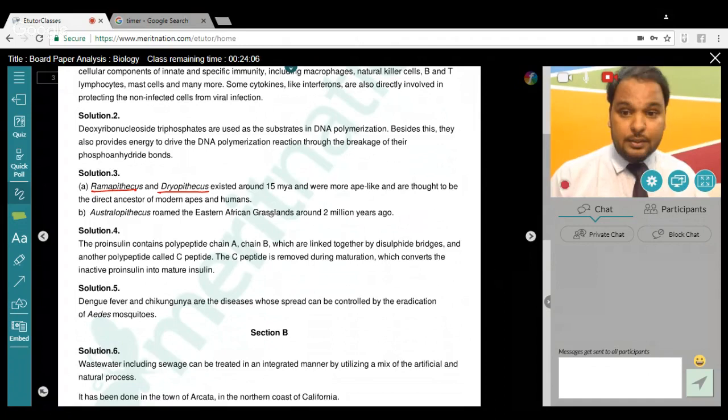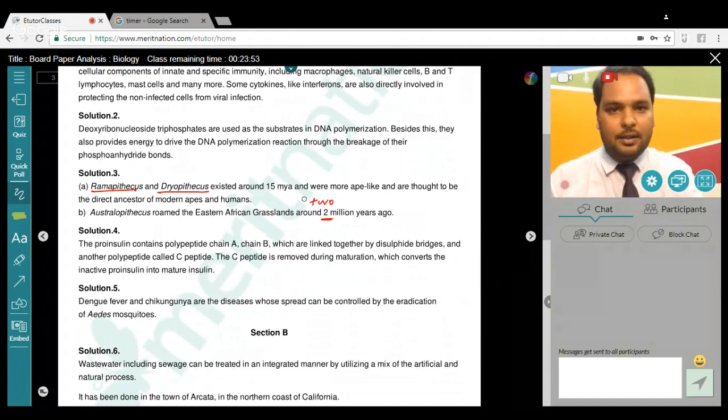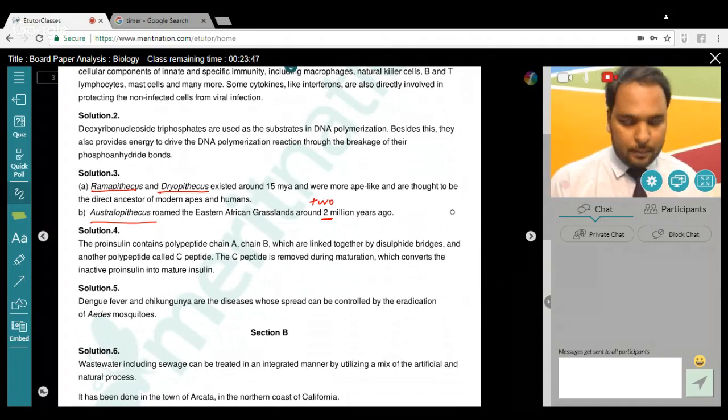Next, in NCERT it was not written 2, it was written TWO. That's the difference here. And the right answer is Australopithecus. A direct NCERT question, not a problem here. Now we'll move on to the next question, question number 4. Mention the chemical changes that proinsulin undergoes to be able to act as mature insulin.